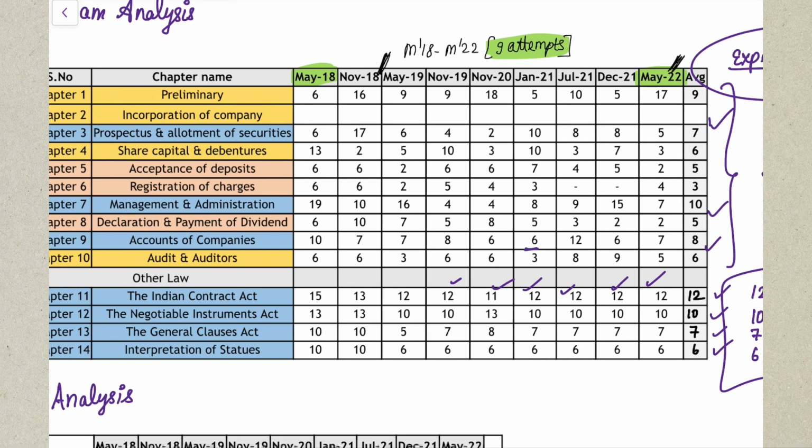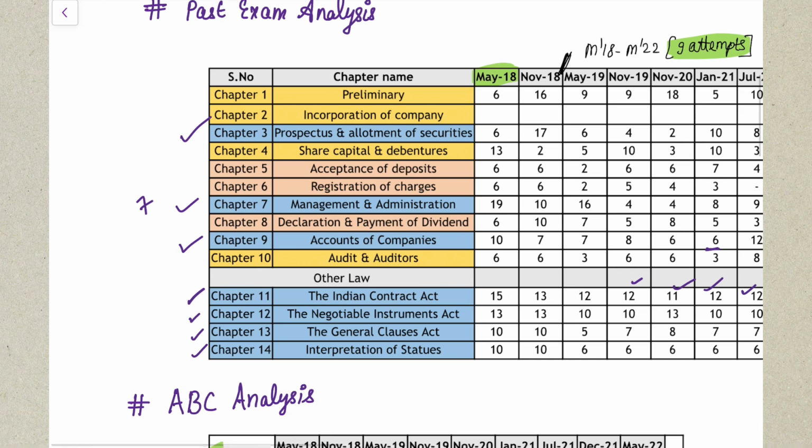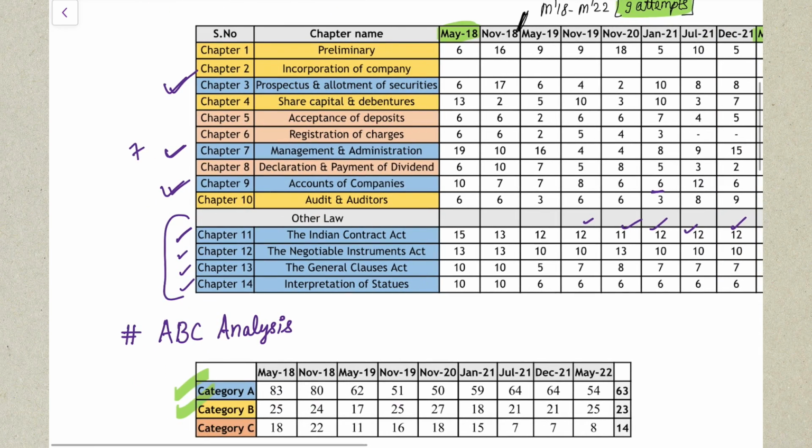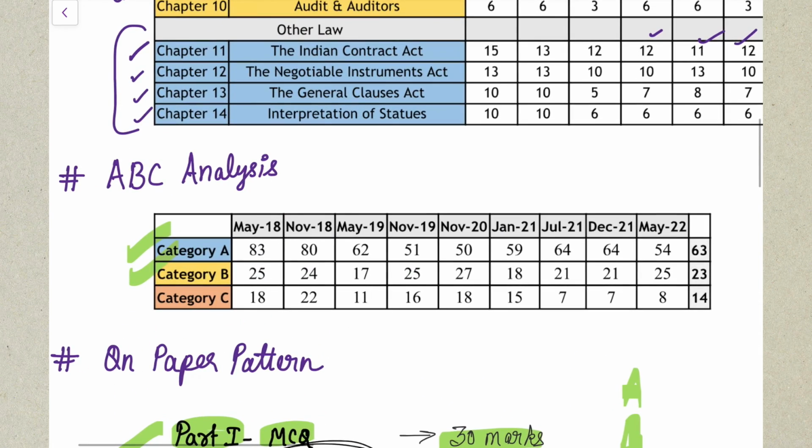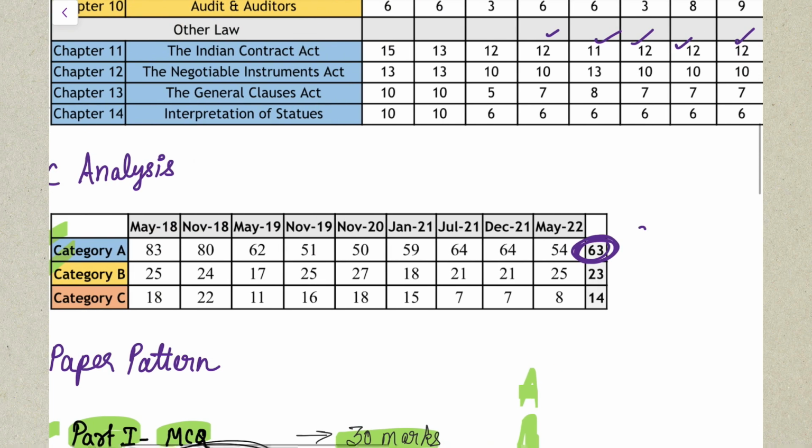Okay. So what are the 7 chapters you have to study? Your other law 4 chapters, plus your accounts of companies, management and administration, and your prospectus. Right. So these are the category A very important chapters, and an average of 63 marks is being questioned from this category A. So definitely using these chapters you can aim for exemption, sure shot.